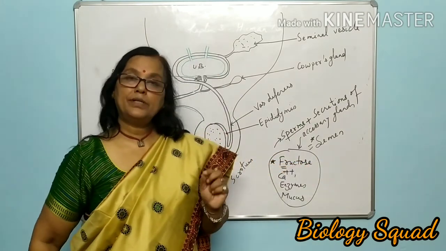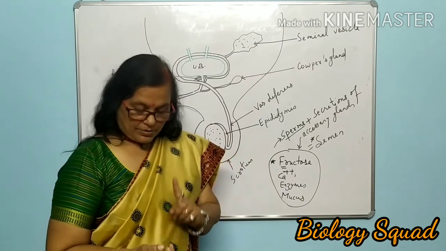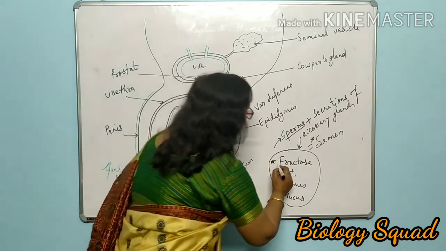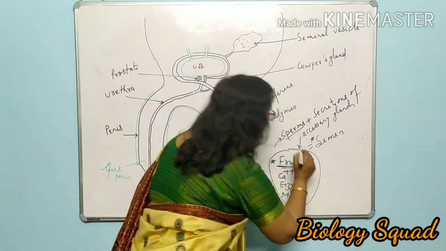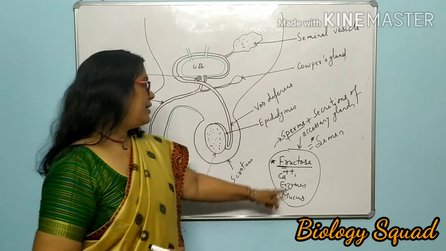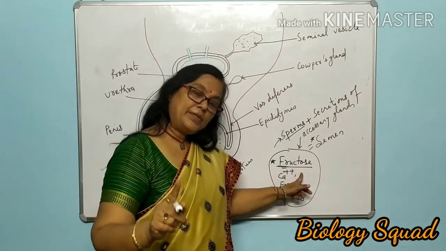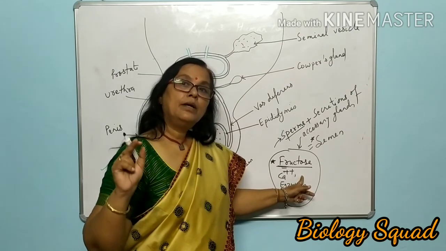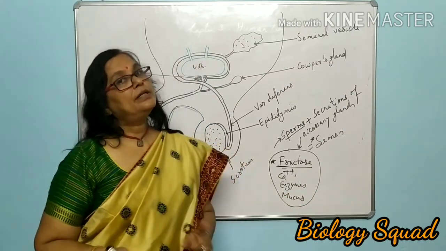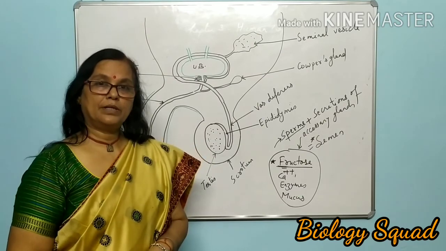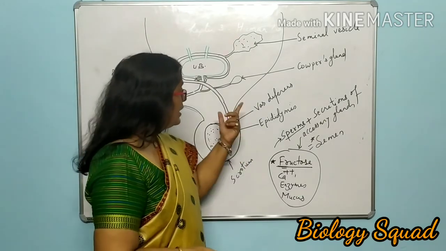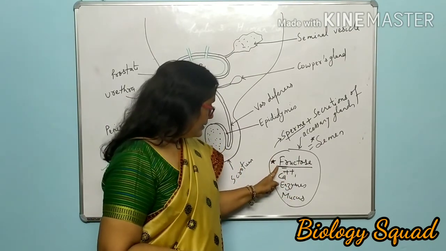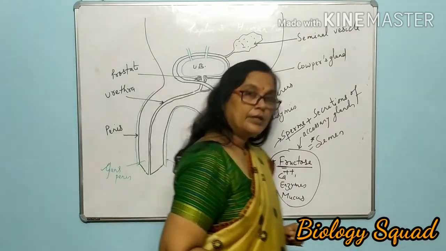One very interesting and important thing I want to tell you, dear students. This is the chemical fructose which is known as fruit sugar, and nowhere in the animal kingdom except the semen of human being is it present. It is present in the plant kingdom. It is fruit sugar. Okay, but it is present in the semen of human being also. And this is a clue also.